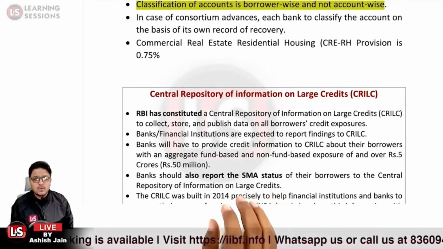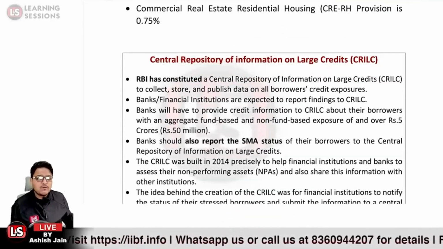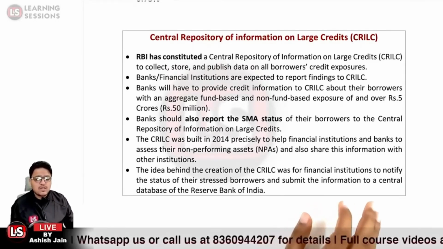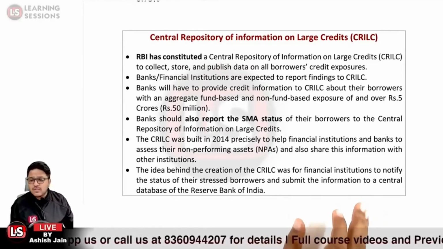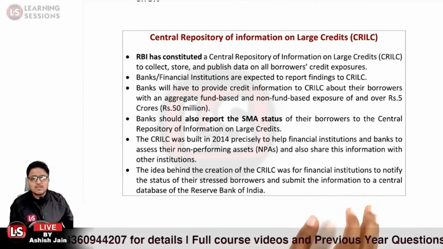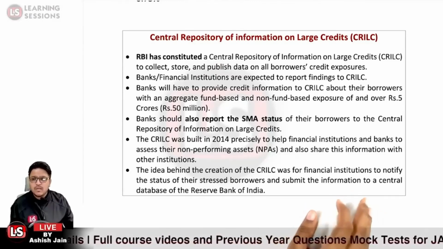CRILC was constituted in 2014, and the idea behind it was for financial institutions to notify the status of stressed accounts and submit the information to the central database of the Reserve Bank of India. That was the purpose of CRILC.